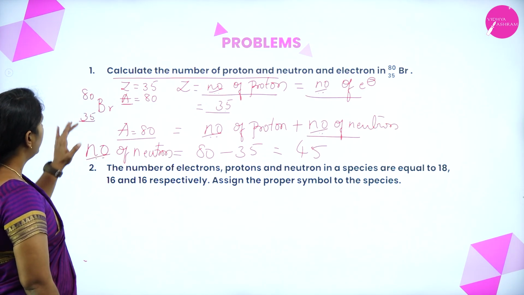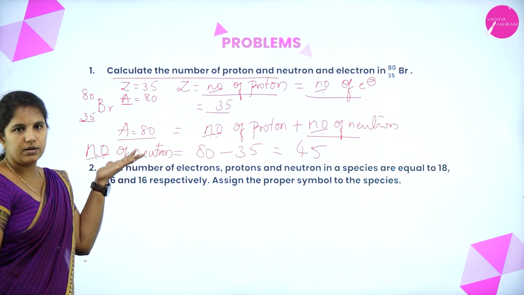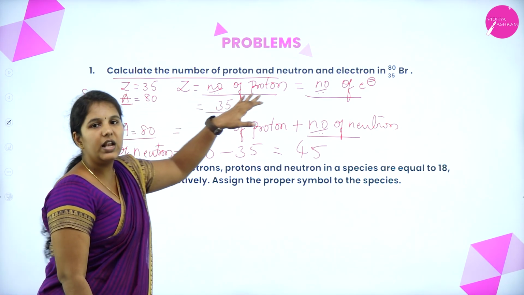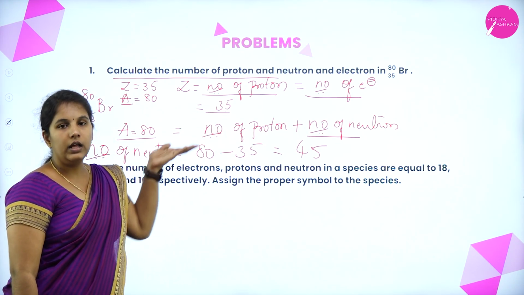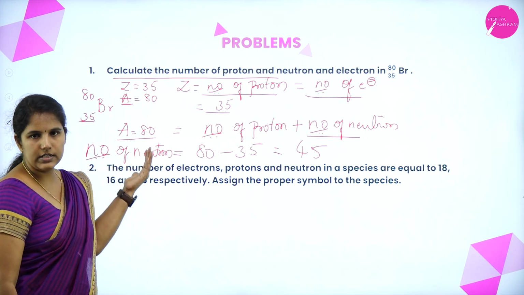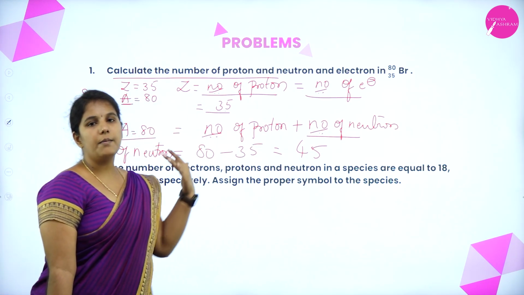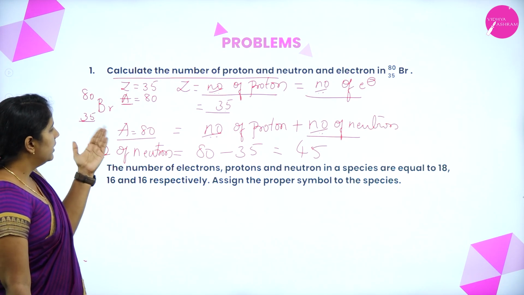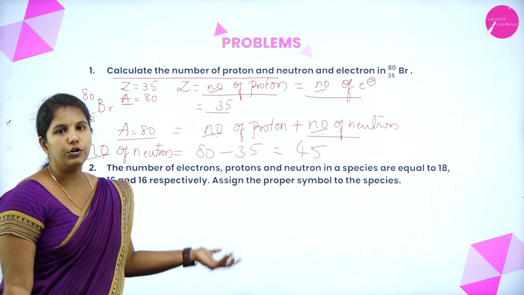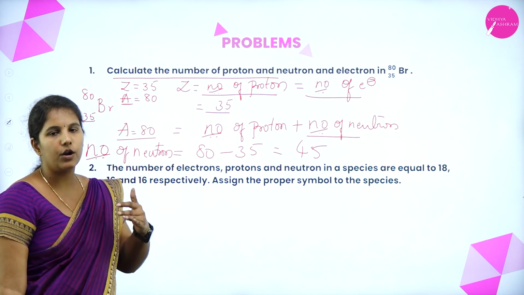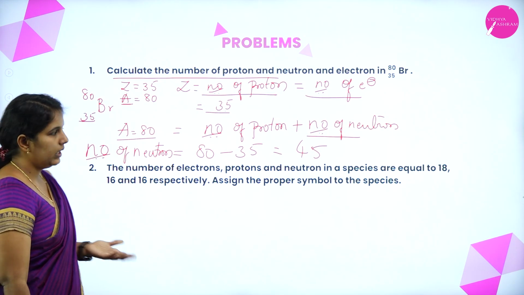How do I do this now? First, we need to write the atomic number and the mass number. Atomic number is equal to the number of protons, which is also equal to the number of electrons. So Z is equal to 35. Now I know the value of A, the mass number, and the number of protons. I need to find the number of neutrons. The mass number minus the number of protons is equal to 45. Sorry, 45 is the number of neutrons.